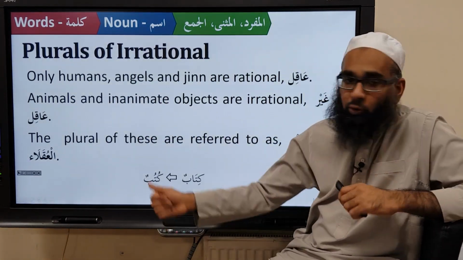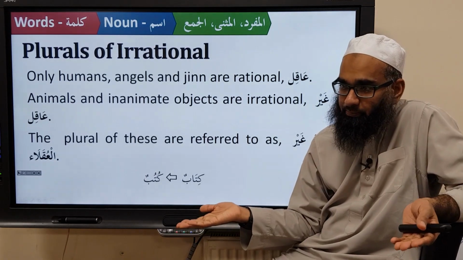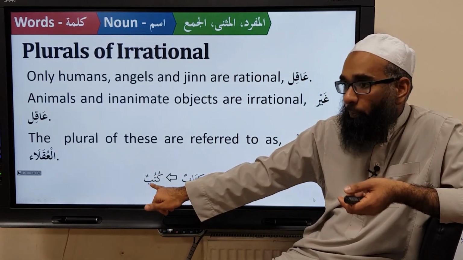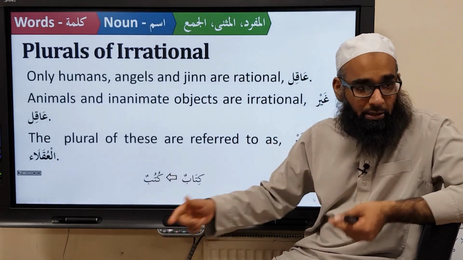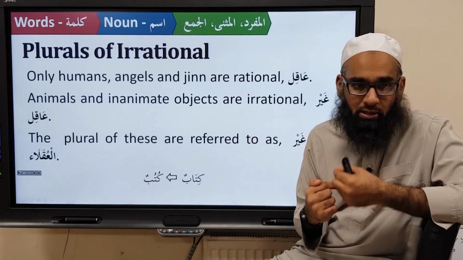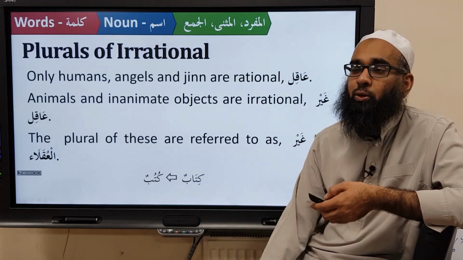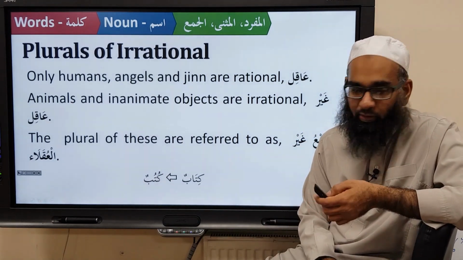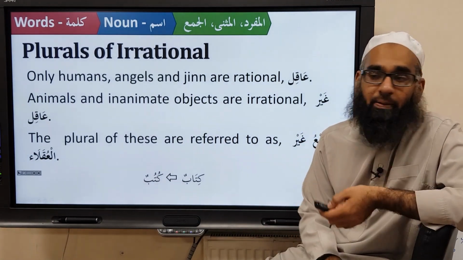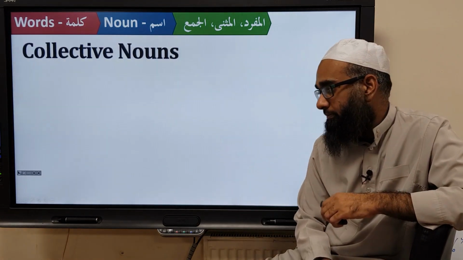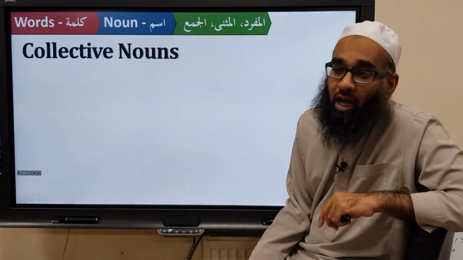Okay? For example, kitabun, kutub. So kitab is irrational, it doesn't have intellect. Its plural is kutub. So it's a jam' mukassar, but in terms of the meaning, is it rational or irrational? Irrational. It's a ghayr aqil. So kutub is jam' ghayr aqilin. It's a plural of a non-intellectual, or non-rational, thing. Make sense? The next thing is collective nouns.